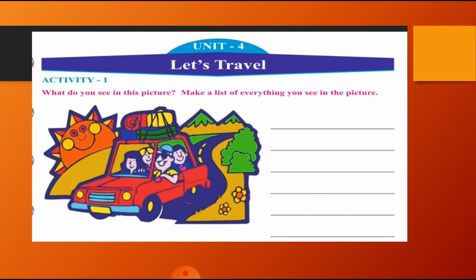See how many passengers are there. Four passengers are there in the car, and among them two are ladies and two gentlemen. The man who is driving the car has worn specs. They also have tied luggage above the car. So all these things we can see in this picture.